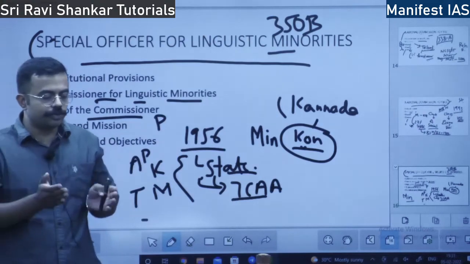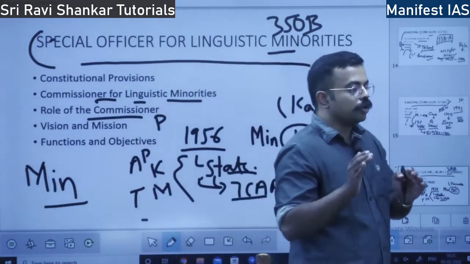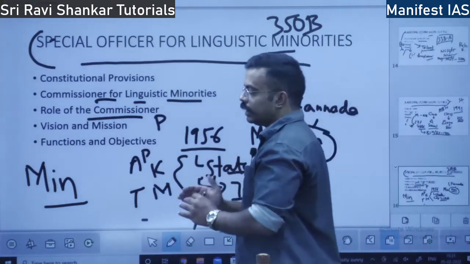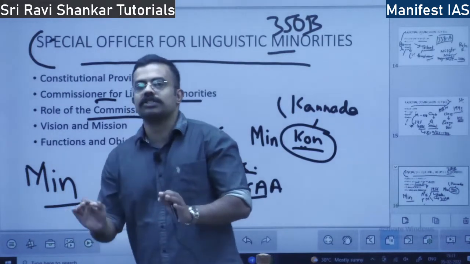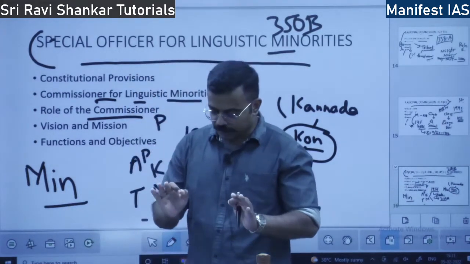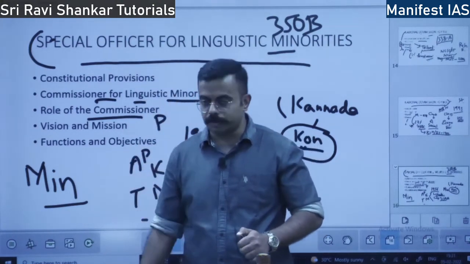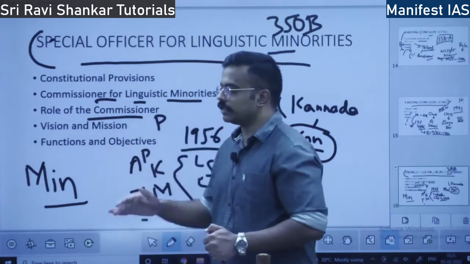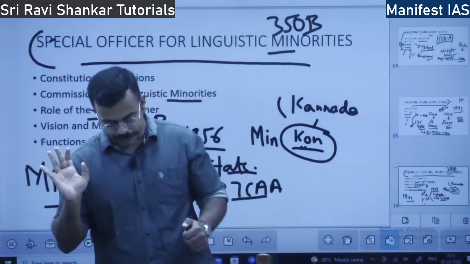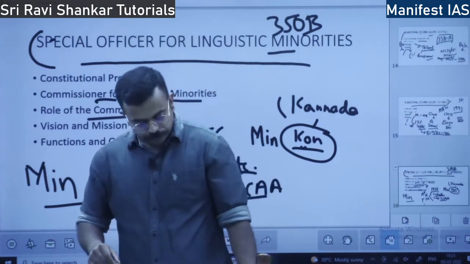The constitution and also parliamentary laws give protection to linguistic minorities. When this protection is not implemented, this commissioner comes into the picture and submits a report to the government that these provisions have not been implemented and have to be implemented. This is the role of the commissioner.